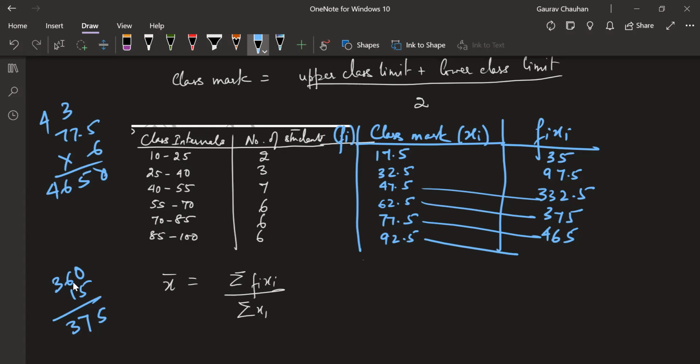Wait, how did you do it? You multiplied the last one and kept 555, correct? Okay. How I am doing it: 6 9s are 54, so 540. 2.5 into 6 is 15, so 555. That's how I'm doing it. Are you following this, Tulsi? Okay.